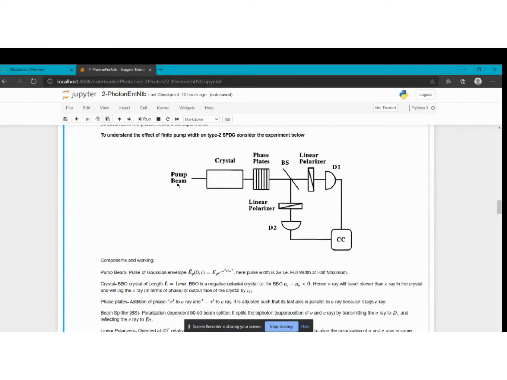How? So see, assume instead of the Gaussian pulses, if we had sent an impulse, that is a Dirac delta, right? So Dirac delta impulse, if you send in the crystal, then the biphoton will be born and the signal will get detected here, right?